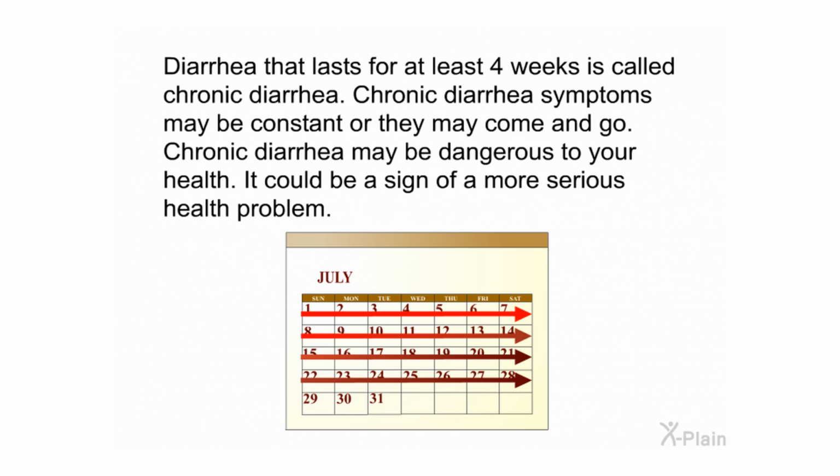Diarrhea that lasts for at least 4 weeks is called chronic diarrhea. Chronic diarrhea symptoms may be constant or they may come and go. Chronic diarrhea may be dangerous to your health. It could be a sign of a more serious health problem.